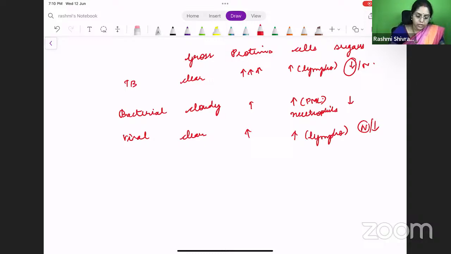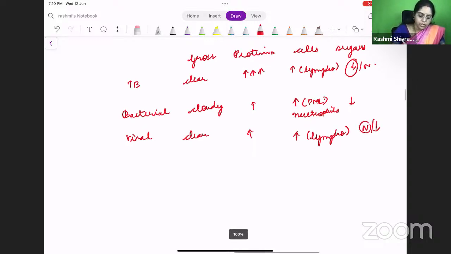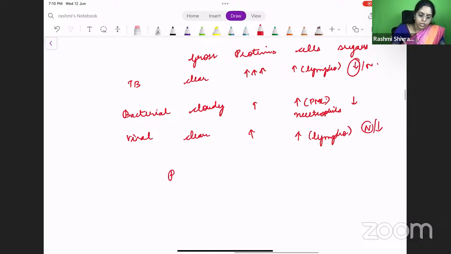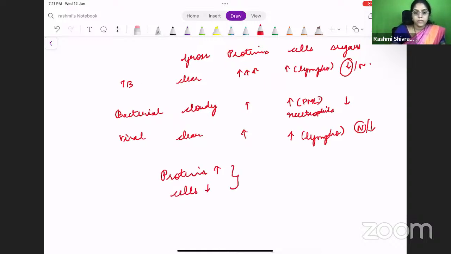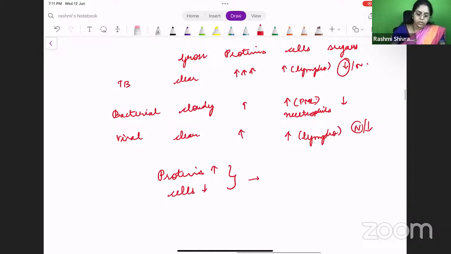I want to ask you one thing. Where will you find a protein high? Proteins will be high in the CSF, but the cells will be very less. In which condition do you find this CSF finding? Where do you find this finding? Can any of you tell me? As you can see here, whenever the proteins are elevated, the cells are also increased. But in which condition will the proteins be elevated, but the cells are reduced?